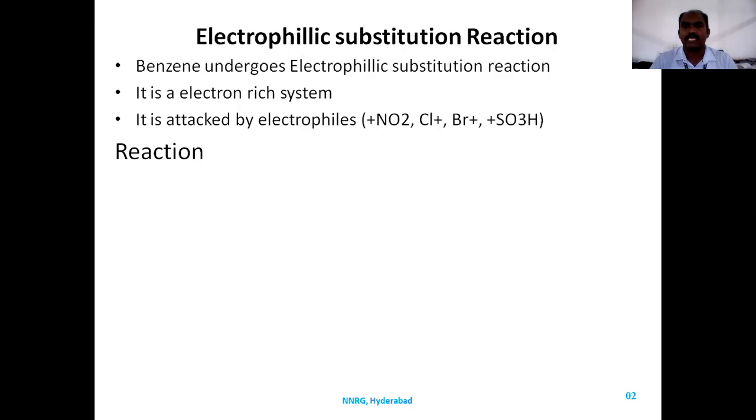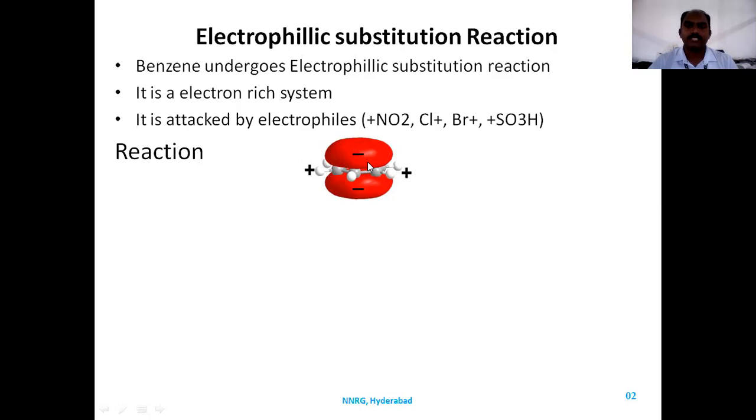because of delocalization of electrons from one carbon to the other carbon. Because of delocalization of electrons, the electron system is rich. If you see this structure, all the carbon atoms are shifting the electron cloud from one carbon to another, so that when the electrons are moving around the carbon, an electron cloud is formed above the plane and below the plane. That is the reason benzene is a rich electron system. So benzene acts as a nucleophile. It is a negative charge species. Because of that, benzene does not undergo addition reaction.